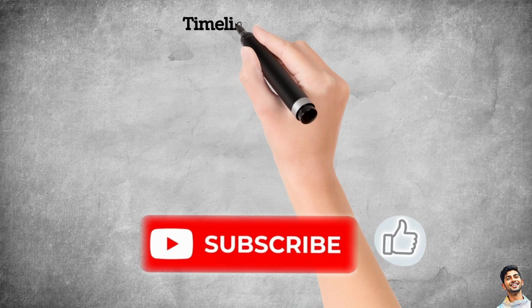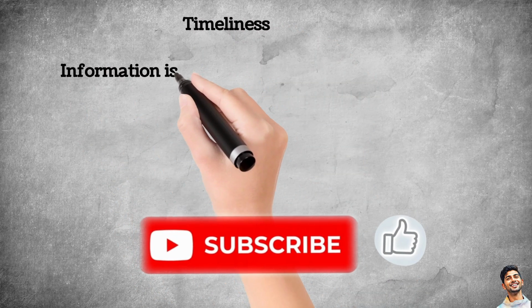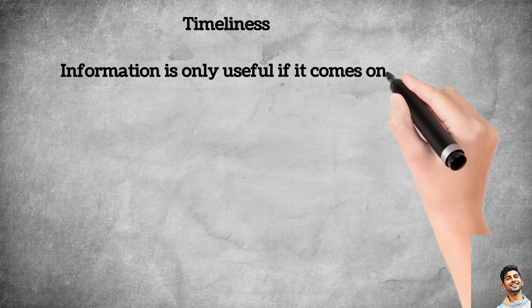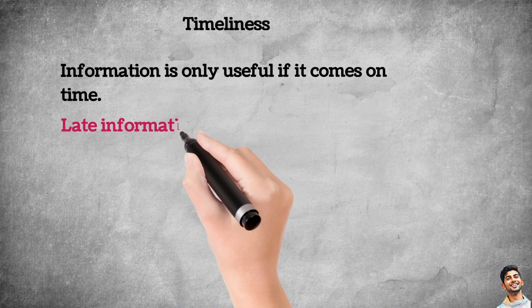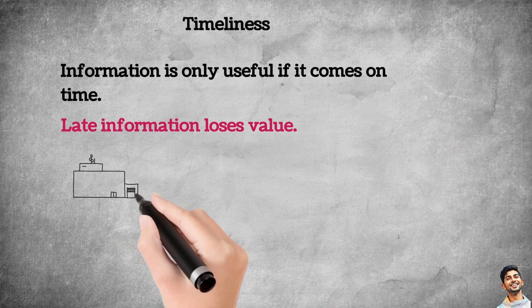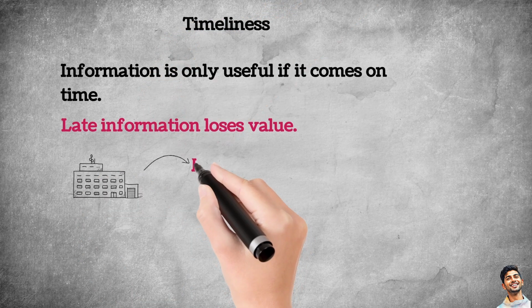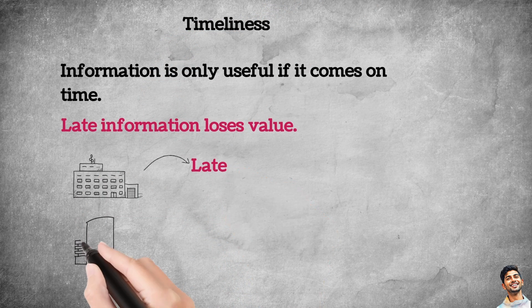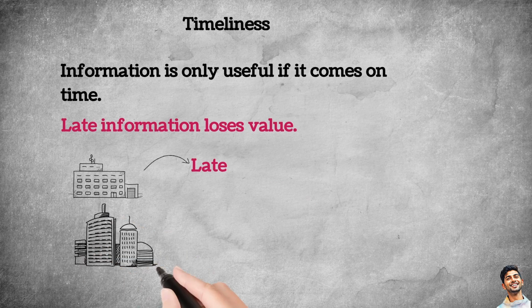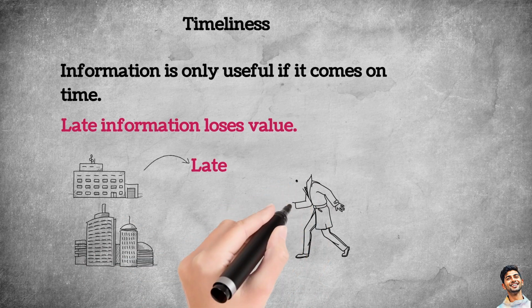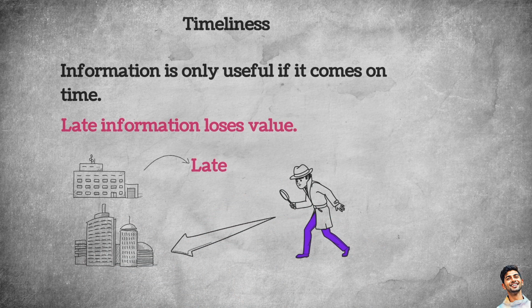Let's talk about timeliness. Information is only useful if it comes on time. Late information loses value. For example, if a company releases its financial statement one year late, it is unable to help in making timely decisions, and users could choose to invest in another company instead. So the information should reach the user at the right time.